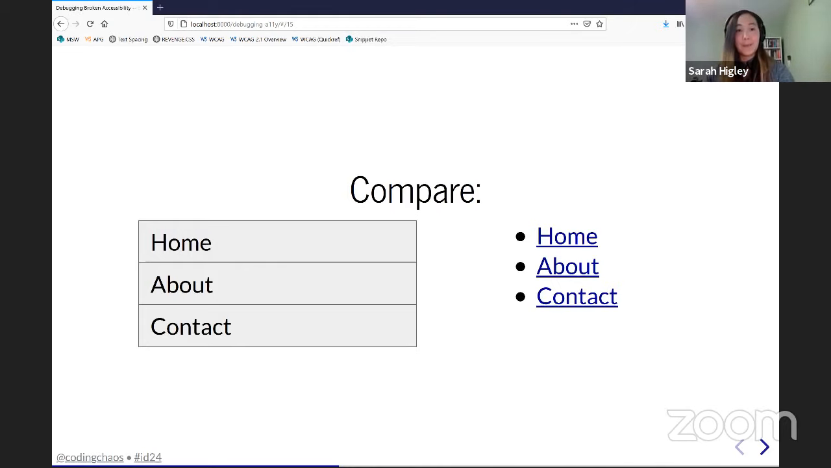Debugging broken accessibility. Application. Complementary landmark. Previous slide. Complementary landmark. Next slide button. Okay. Make sure. Compare. Heading level 3. We are on the compare heading.